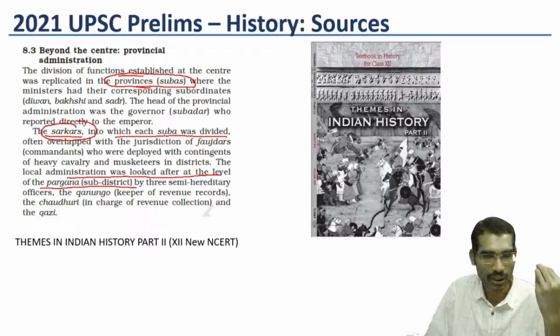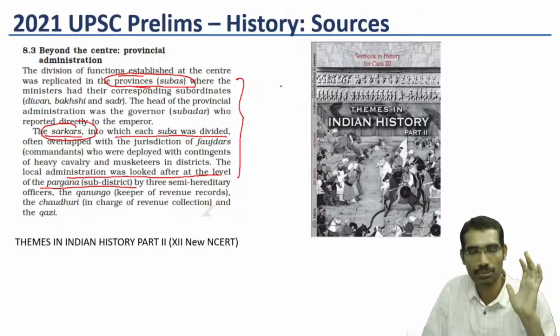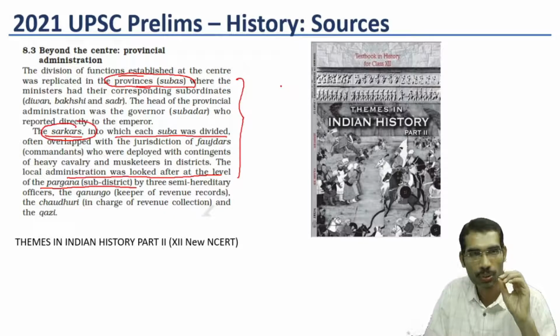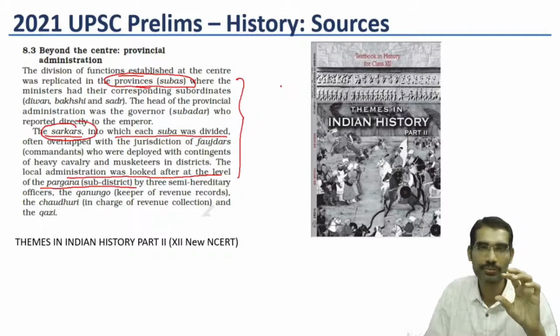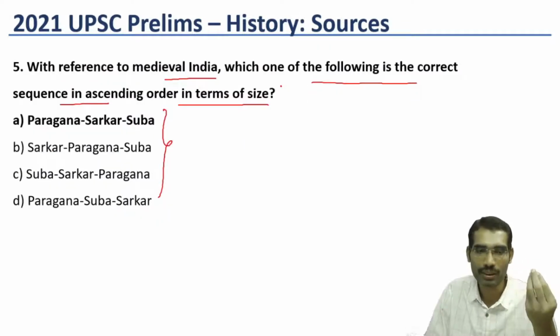So sarkar means district, pargana is sub-district and province is subha. You can easily answer this if you read this book. It is the new NCERT, so a basic book. But most of the students leave the medieval part, so for those who leave the medieval part, this question also becomes very difficult.